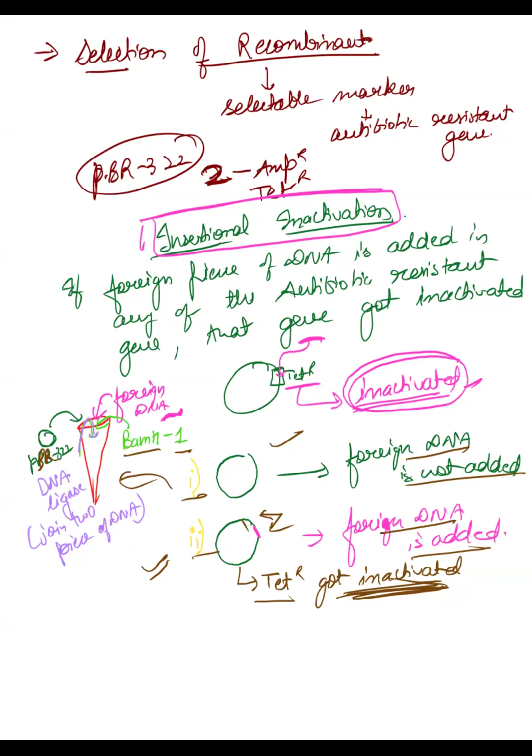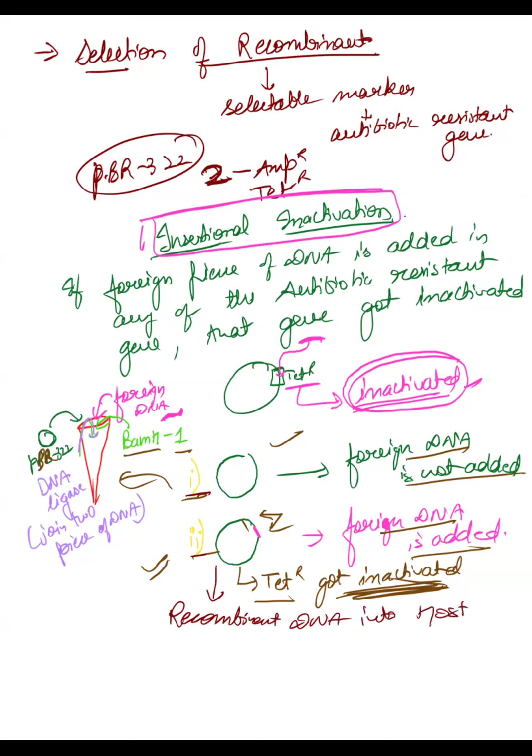Now see what happens. You have made the recombinant DNA. Now you want to transfer this recombinant DNA into the host. Which one is the recombinant DNA, the first one or the second one? The second one. So what we want to do is transfer this recombinant DNA into the host.